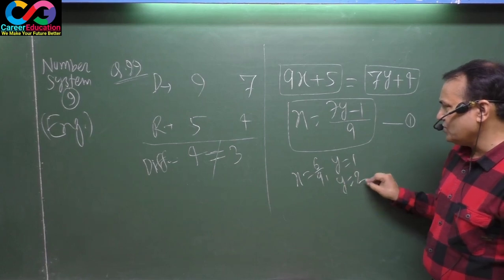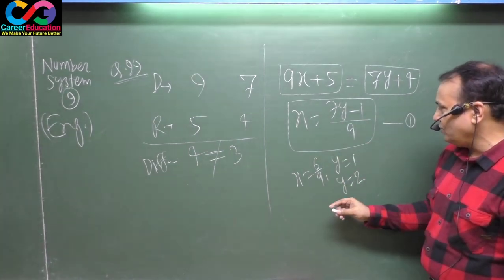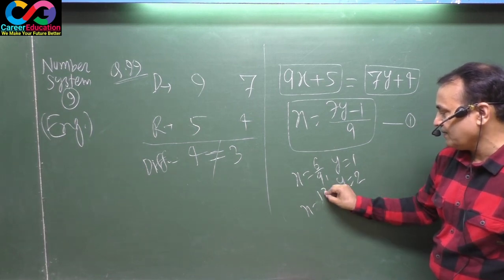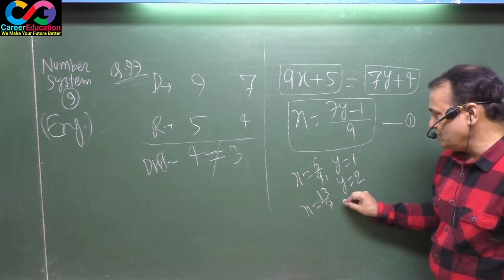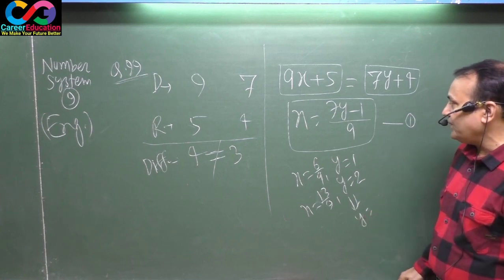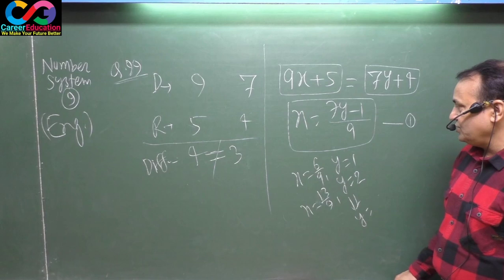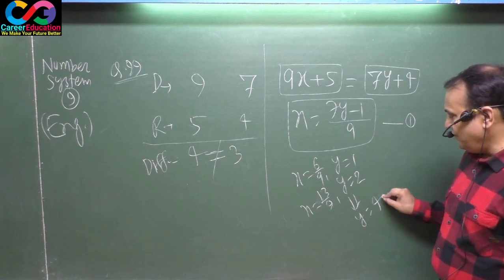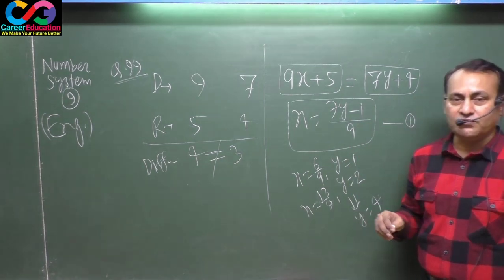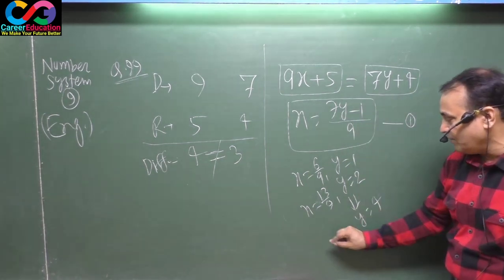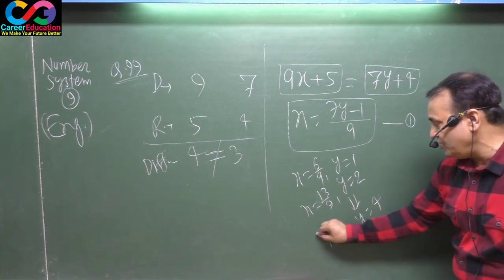If you put y equals 2, 7 2s are 14, minus 1, 13 by 9. This is again not possible. Similarly, you have to proceed. If you put y equals 3, it is not possible. For y equals 4, 7 4s are 28 minus 1, 27 divided by 9, so x equals 3.